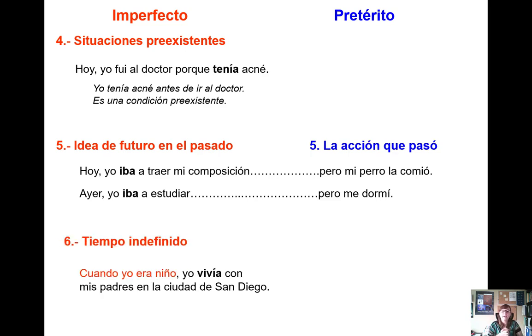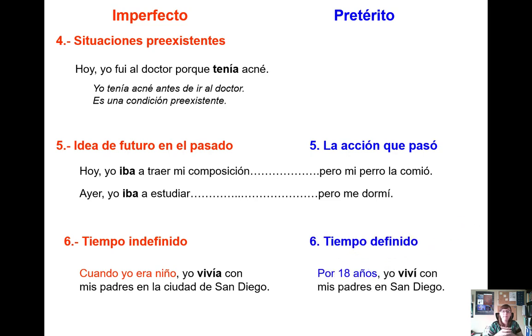We also can think about this as tiempo indefinido y tiempo definido. Imperfect is going to describe general, imperfect or undefined time frames. Cuando yo era niño, yo vivía con mis padres, right? When I was a child, I lived with them. Just very generalized time frames. We don't know specific dates and times. Now, on the other hand, for preterit, we do. Por 18 años, yo viví con mis padres, right? For 18 years. So I'm demarking the time frame. Then I say, I lived with my parents. Notice how there's a slight difference here.